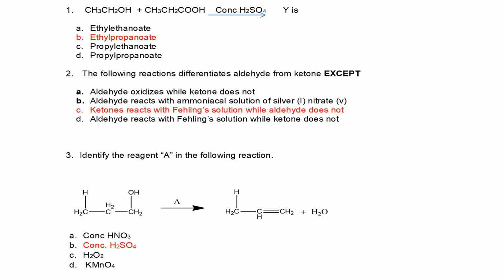So the alcohol is ethanol, which makes ethyl, while the ester is propanoate, coming from the acid. So we have the alcohol part first before the acid part, making it ethyl propanoate.